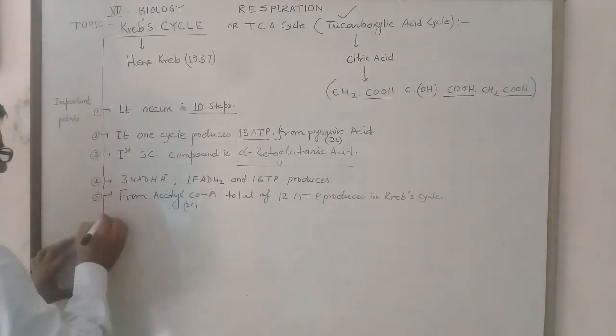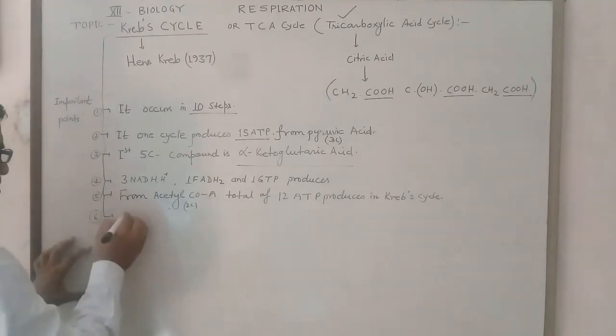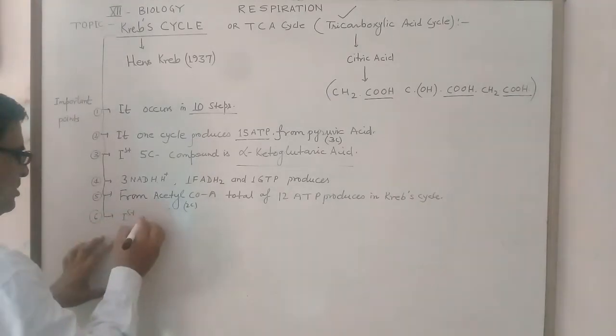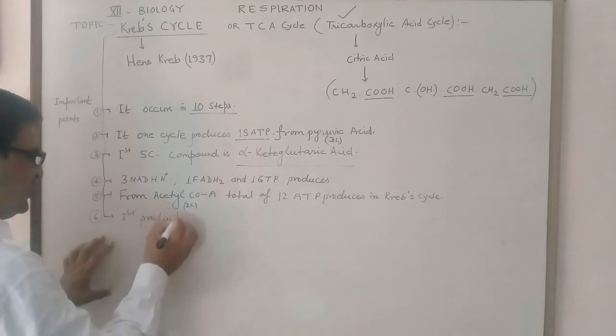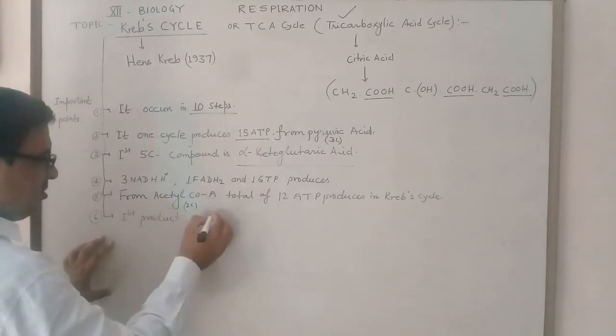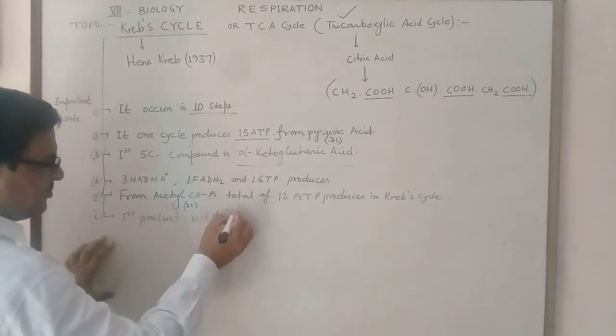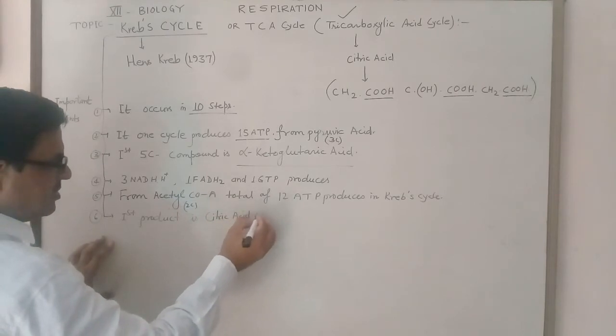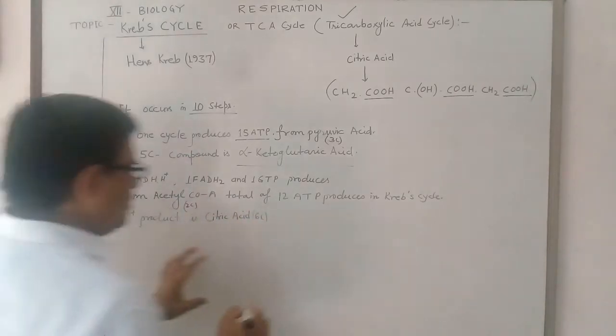And the sixth important fact is that the first product is citric acid. Citric acid is a 6 carbon compound.